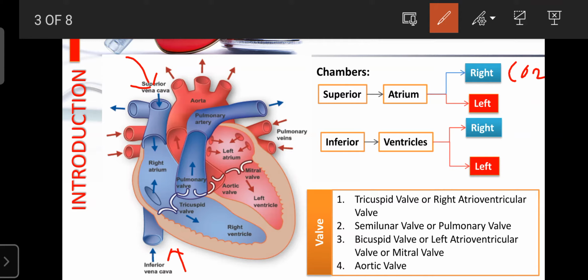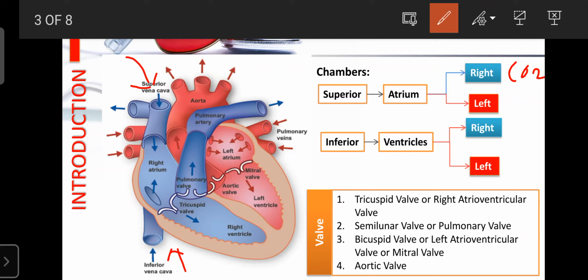So the right atrium, present in the right part of the heart, consists of deoxygenated blood. That blood is collected with the help of two veins known as the vena cava, that is, the superior vena cava and inferior vena cava. The superior vena cava collects blood from the upper part of the body, and the inferior vena cava collects blood from the lower part of the body.